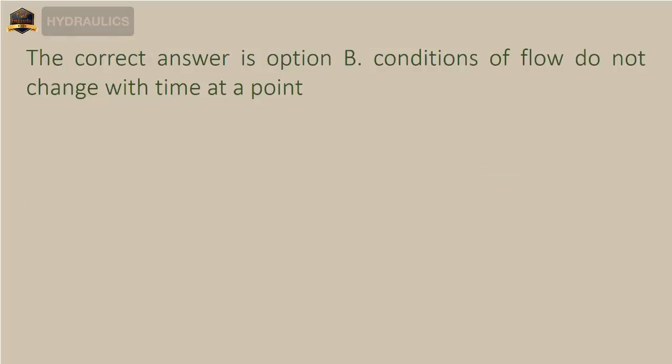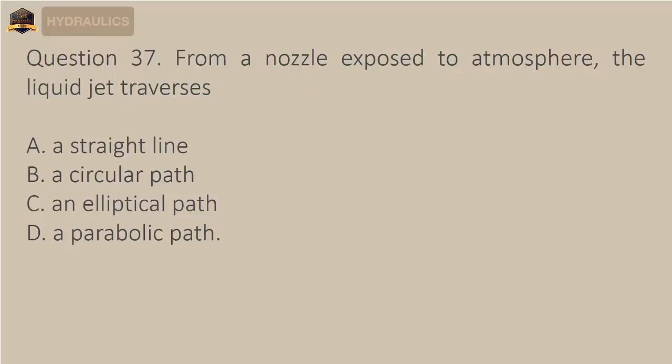Question 37. From a nozzle exposed to atmosphere, the liquid jet traverses A. A straight line. B. A circular path. C. An elliptical path. D. A parabolic path. The correct answer is option D, a parabolic path.